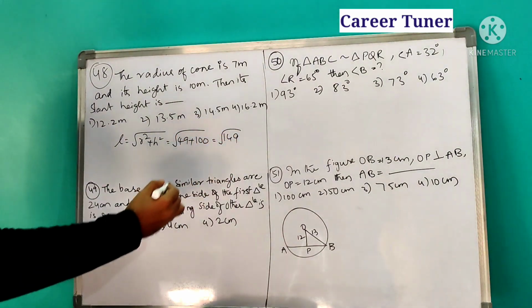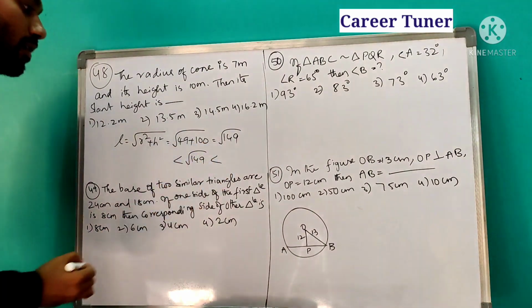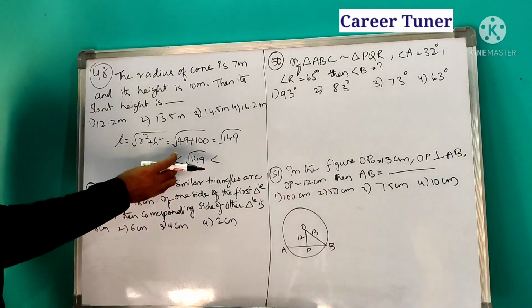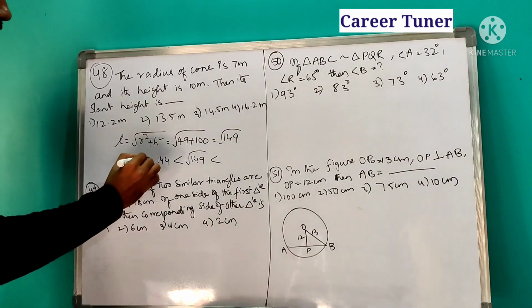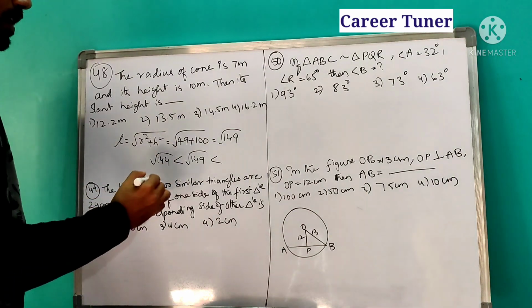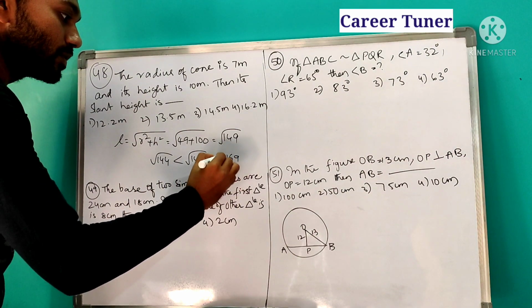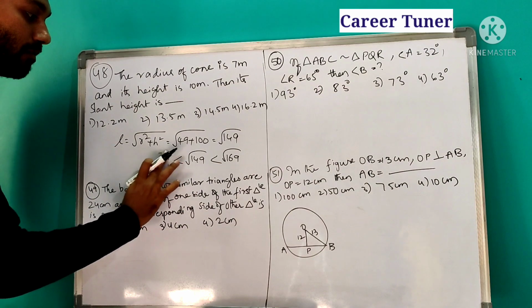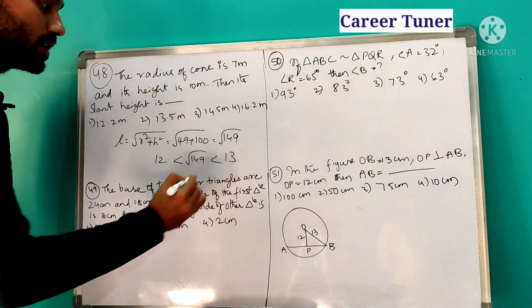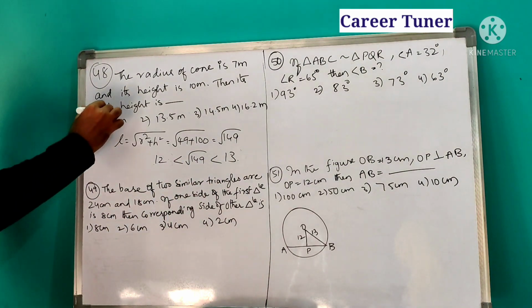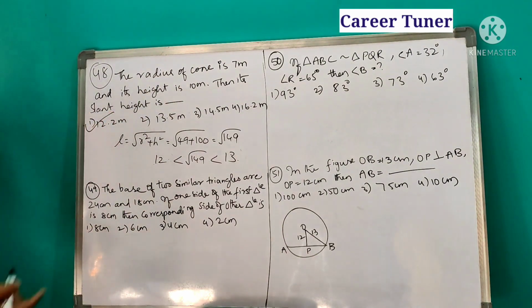Root of 149 lies in between what and what? Now you see, 11 square is 121, 12 square is 144. So it lies in between root of 144 and the next, root of 13 square, which is 169. So it lies right in between these both. So directly we will write that it lies in between 12 and 13. So what is the appropriate answer that is possible? Nothing but 12.2 meters. Remaining all values are greater than 13, so we can't go for them. So 12.2 meters is the answer.